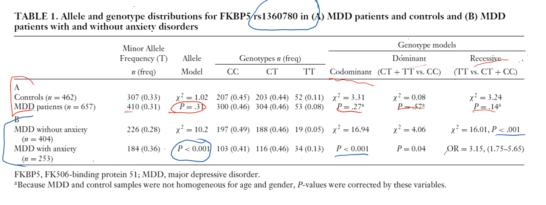And then they conduct this odds ratio, which assesses if there's an association between the genotype and the disorder. So here they got an odds ratio of 3.15. Basically, any number greater than 1 indicates that this genotype, a recessive genotype, is associated with a disorder. So having anxiety disorder in this case.